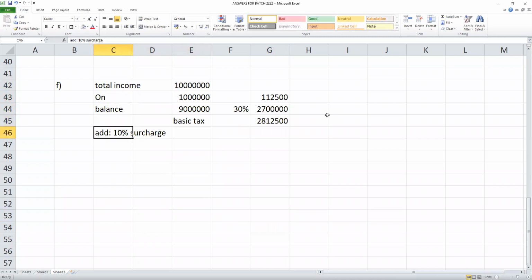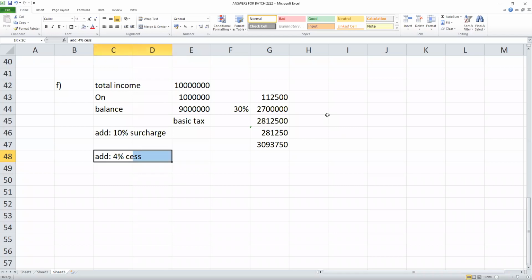So because my income is more than 50 lakhs, one has to pay 10% surcharge, students. Now finally add 4% cess. You can simply call it cess.